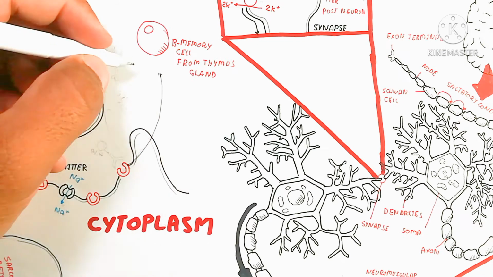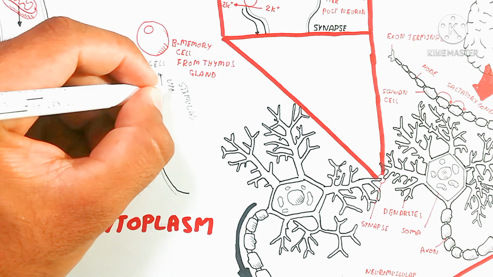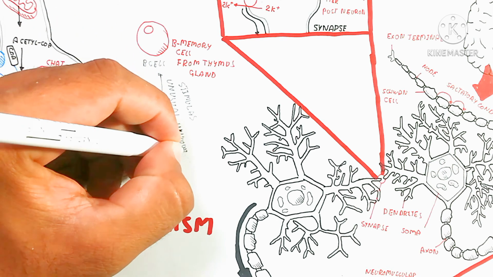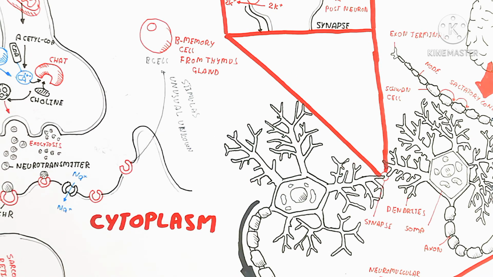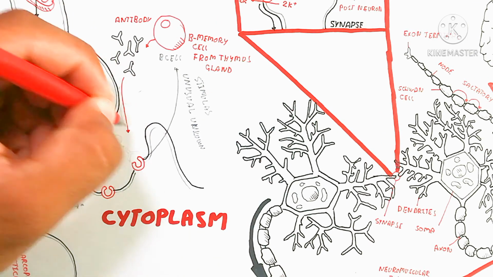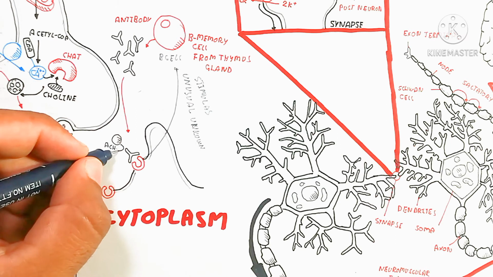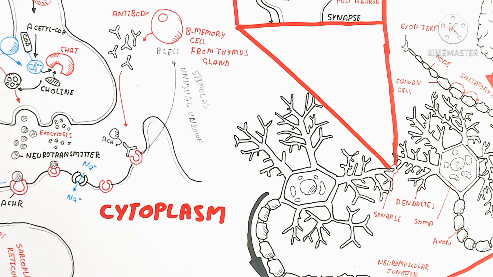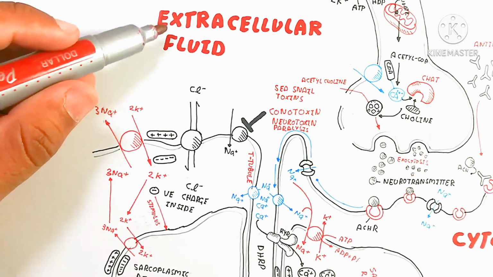On the other hand, there is the B cell or B memory cell, which is released from the thymus gland. This B cell or B memory cell is stimulated by an unusual, unknown stimulus, which stimulates the creation of antibody by the dendritic cell. The dendritic cell will recognize and produce antibody, and this antibody will attach here and lead to acetylcholine receptor blockage. This also leads to paralysis or cramp, which is a genetic disease known as myasthenia gravis.